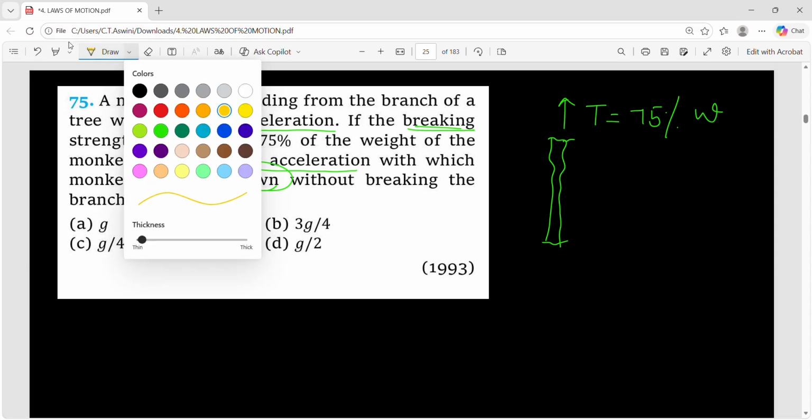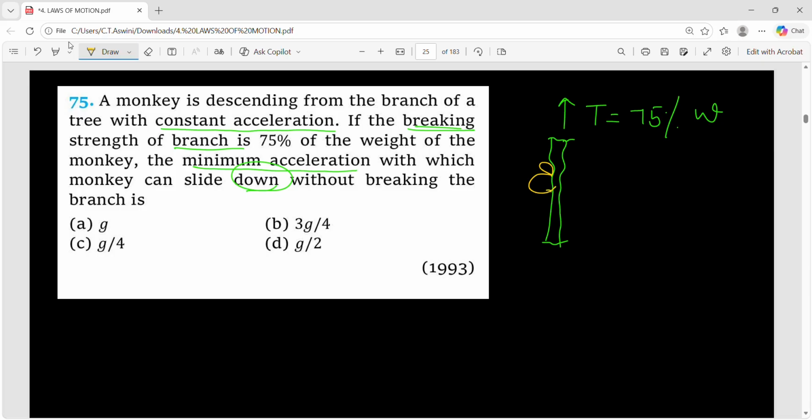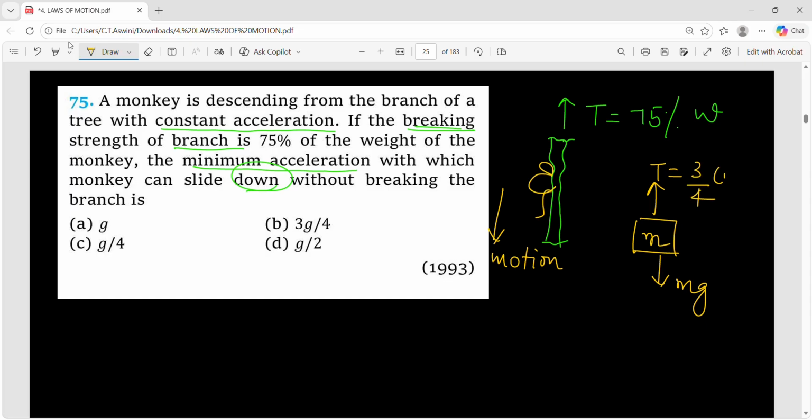So this time the monkey is climbing down. So what is the direction of motion of the monkey? Downward. Now, if I consider this as the monkey of mass m, its weight is downward, mg. And in the upward direction, we have tension force. How much is that? 75%, that means 75 by 100. How much will it be? 3 by 4 the weight. That means 3 by 4 into mg.